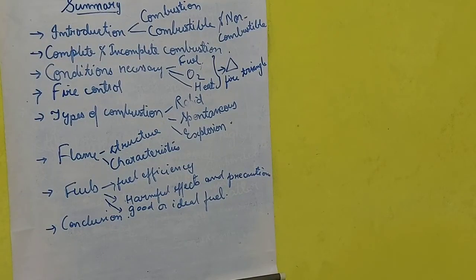So students, with this we finish our chapter, and we can conclude that combustion is an important process, which is the burning of a substance in the presence of air or oxygen along with the evolution of heat and light. Clear? So I hope you are all clear with the chapter. If you have any doubt, then you can clear it.